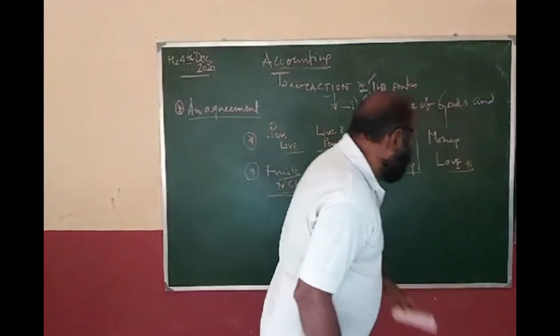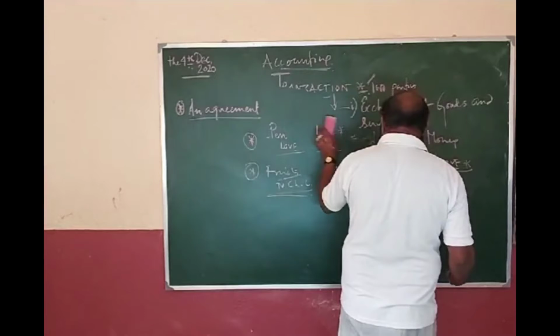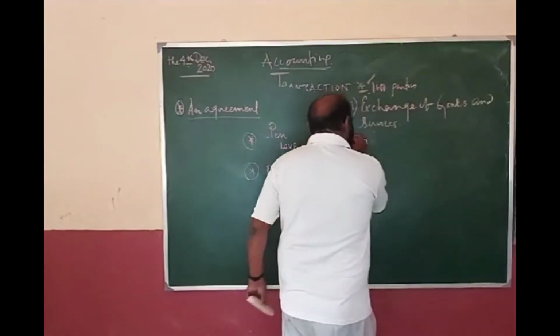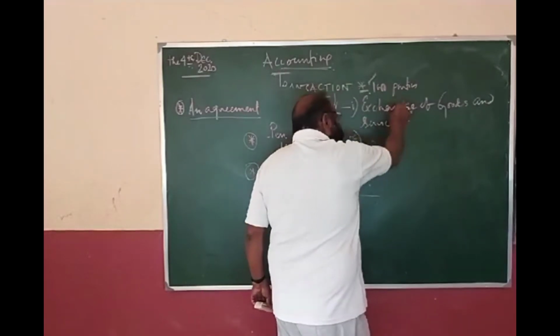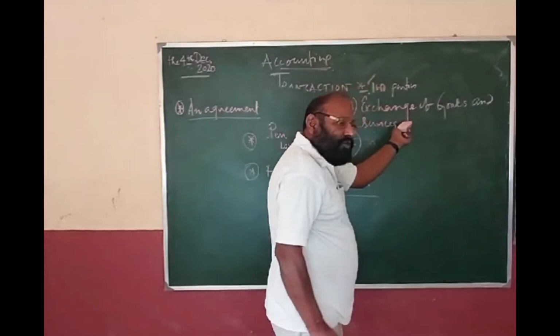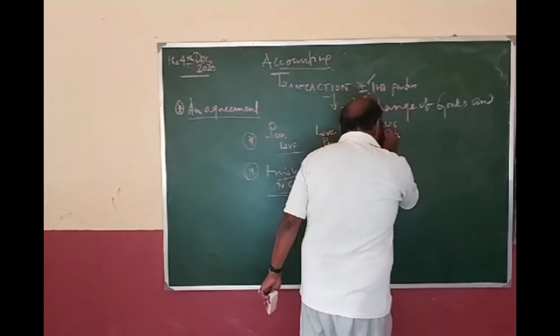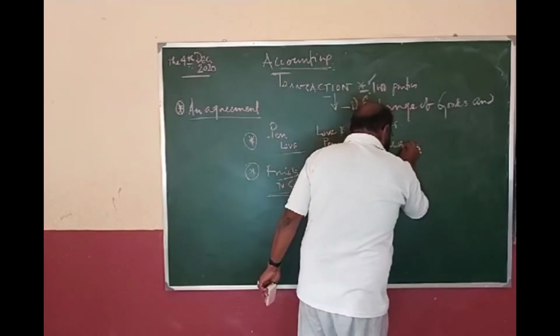Therefore, for transaction, what is the first feature? The first feature is there must be an exchange of goods and services. Clear? And these goods and services must be measurable in terms of money.